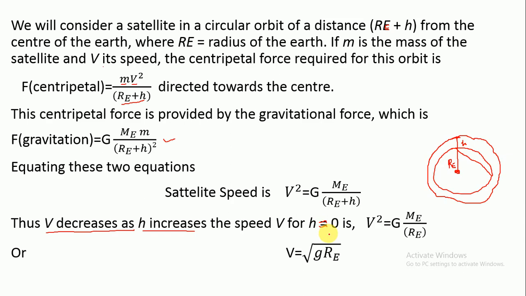Now if H is approximately equal to 0, it is not exactly equal to 0, but if the satellite is very near to the surface of the Earth, then this H can be neglected, and v square would be G times M_E over RE. But we know that G M_E is g RE square from the expression of small g. So the velocity of the satellite for low altitude satellites would be root of g times RE. g is 9.8, RE is 6400 kilometers. So you can find out the velocity of very low altitude satellites using this expression.